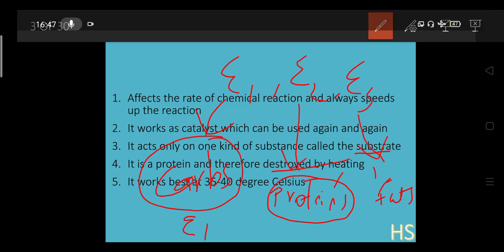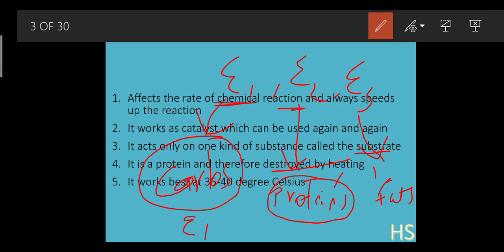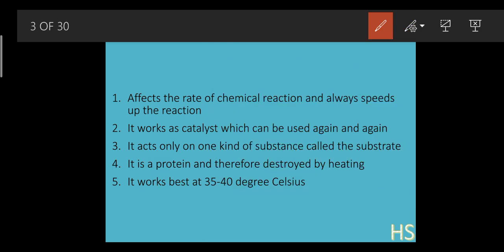They will have specific names, as we are going to learn further. As of now, I have just given an example. Substrate means the different types of nutrients, and the enzymes work upon the specific one only. So an enzyme is a kind of protein, and that can be destroyed by heating.